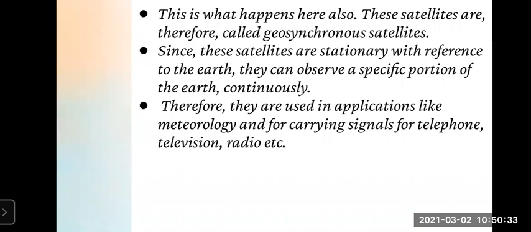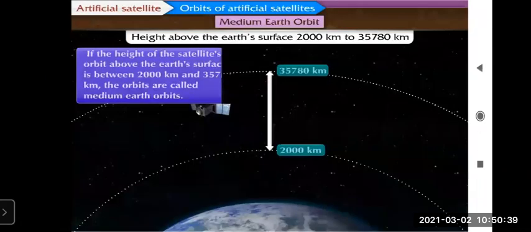Just once again, afterwards we'll see. Now we'll move on to the second point, medium Earth orbit. These are the types. This question carries 3 marks, so you have to write all the 3 types.